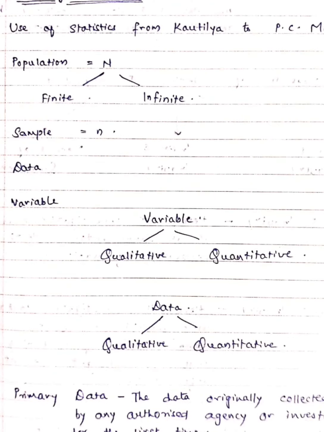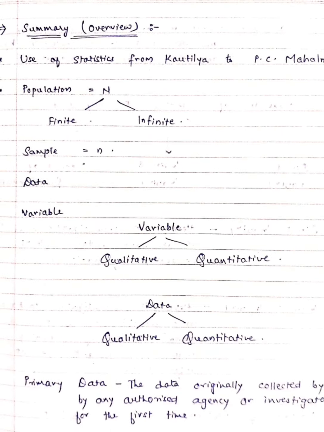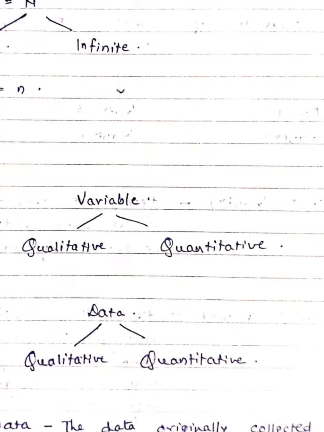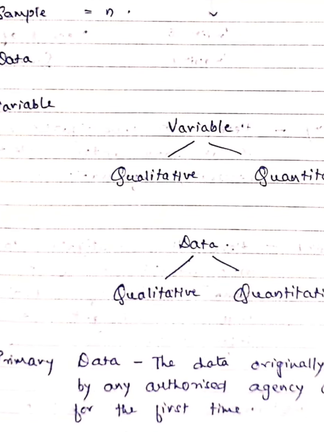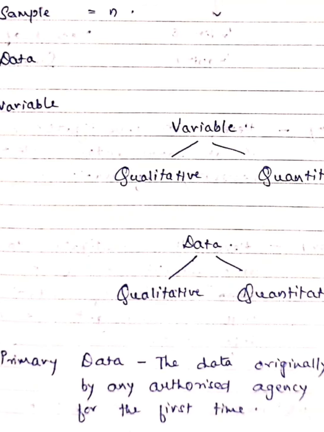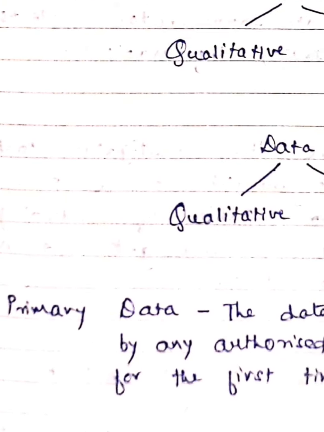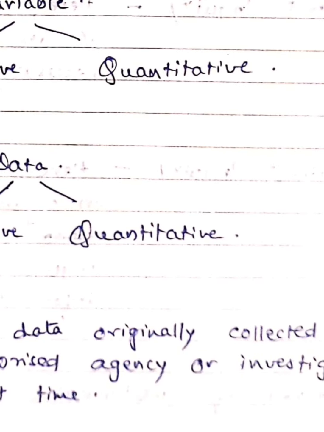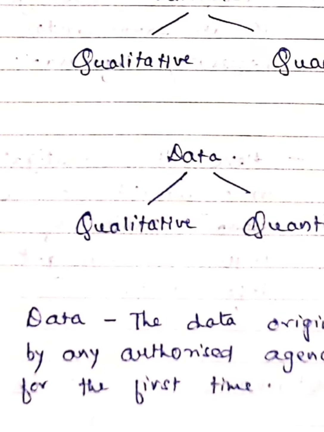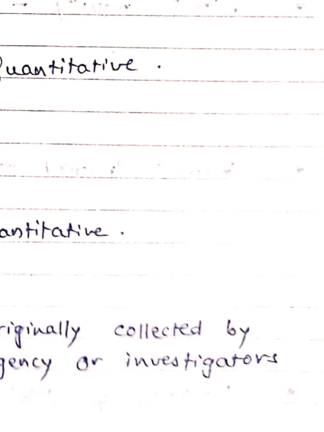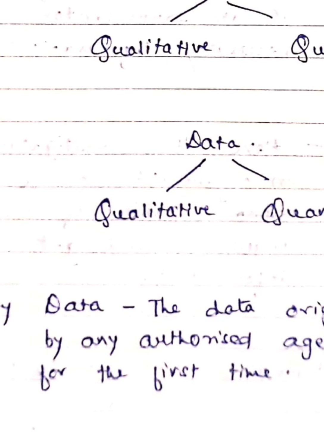We saw the types of data. In the types of data, we discussed what we mean by primary data and the secondary data. First of all, primary data, we'll see the definition again. Primary data is the data originally collected by any authorized agency or investigators for the first time.